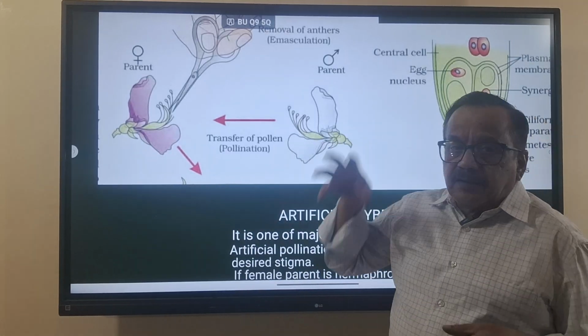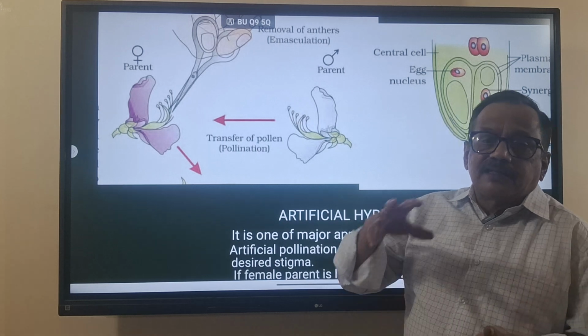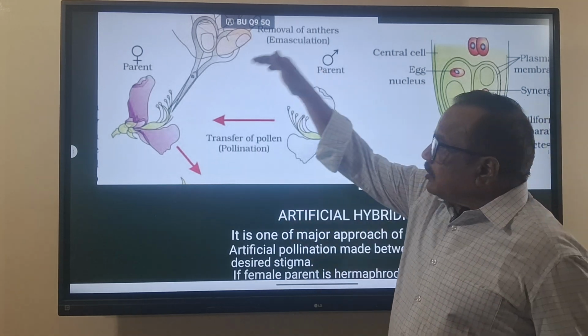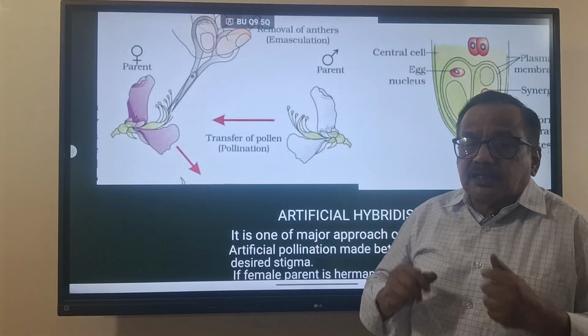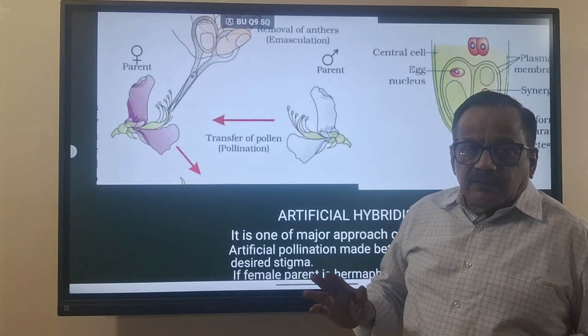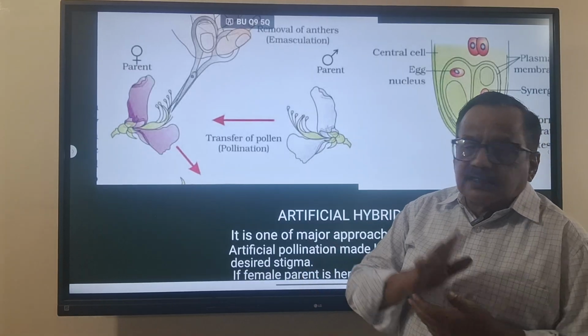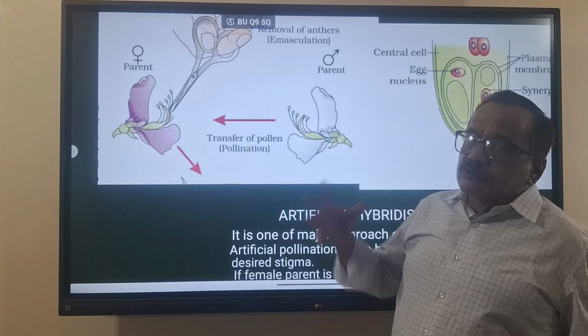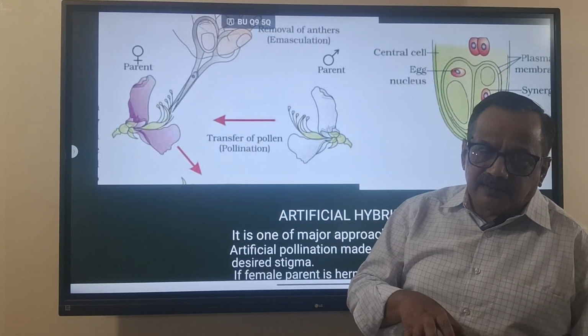Why are we doing the bagging? If bagging is not there, unwanted pollen grain also will come and fall. But we are doing an experiment, so it should not happen. The unwanted pollen grain should not reach the stigma of the wanted female parent. So we protect it by bagging.